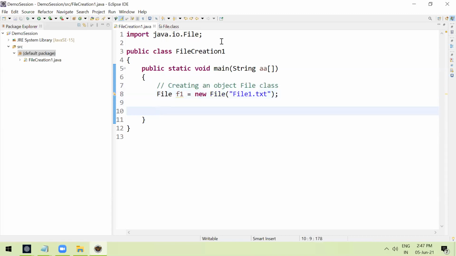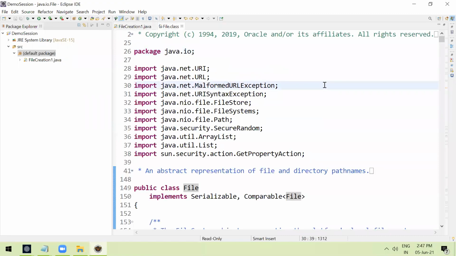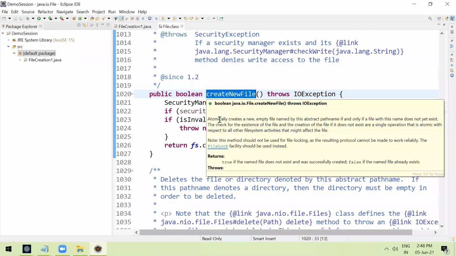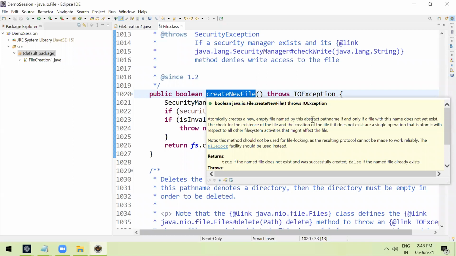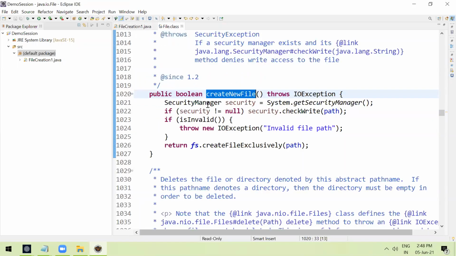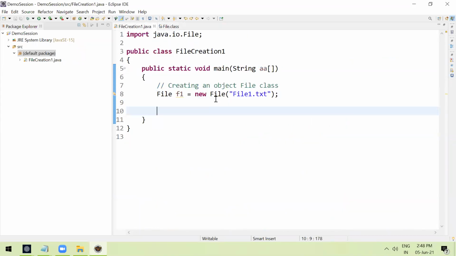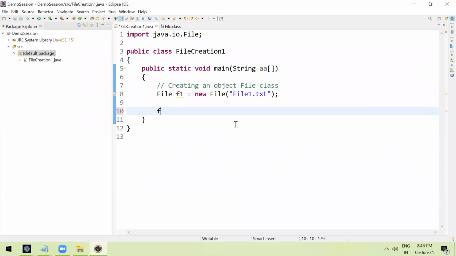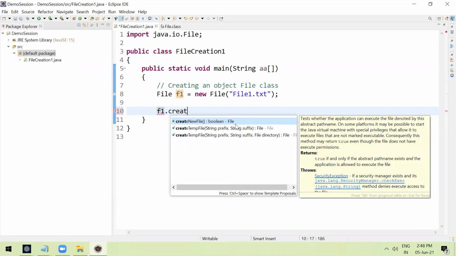Now inside the File class, if you observe, there is a method called createNewFile. We are going to use this method. It automatically creates a new empty file named by this abstract path name. It means whatever name we provide, it is going to create one empty file with that name and the .txt extension. It is an instance method, meaning a non-static method. How can I call it? Using a reference variable: f1.createNewFile.